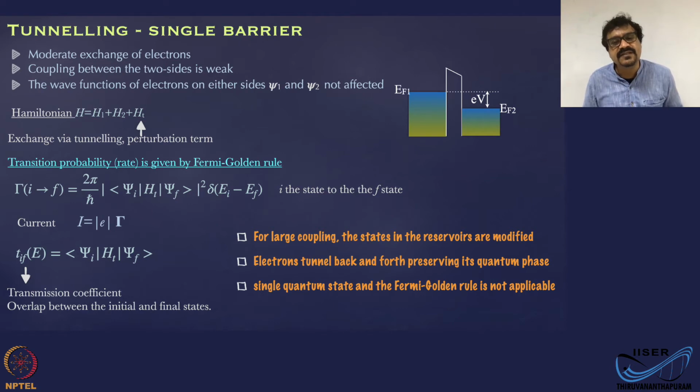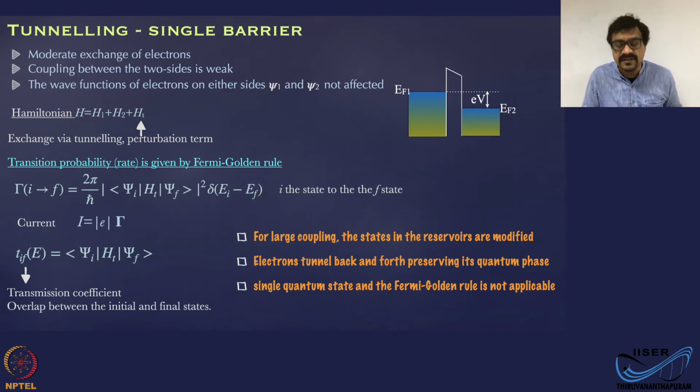So in this specific situation, you can calculate the transition probability or transition rate by applying Fermi's golden rule, which says the rate from the initial state to the final state is given by this matrix element, which couples the initial and final state through the tunneling Hamiltonian, and the delta function EI minus EF.